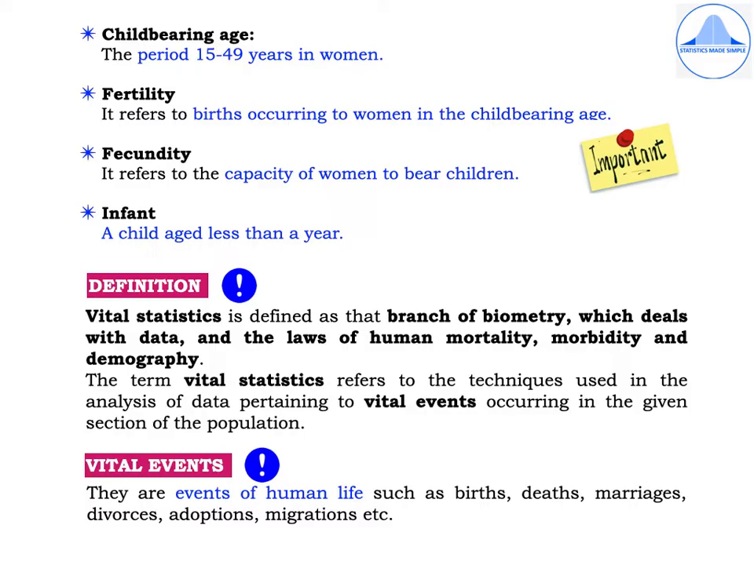Let us now learn the definition of vital statistics. Vital statistics is defined as that branch of biometry which deals with data and the laws of human mortality, morbidity, and demography. The term vital statistics refers to the techniques used in the analysis of data pertaining to vital events occurring in the given section of the population. So, what are vital events? They are events of human life such as births, deaths, marriages, divorces, adoptions, migrations, etc.